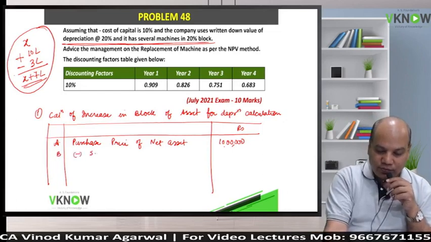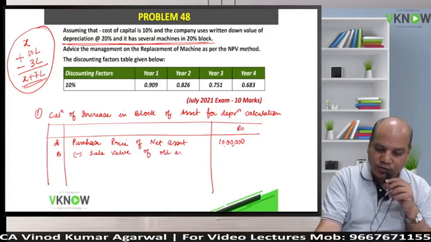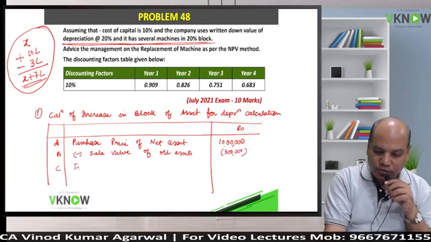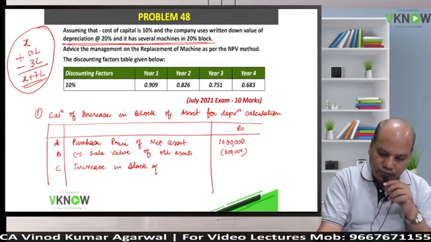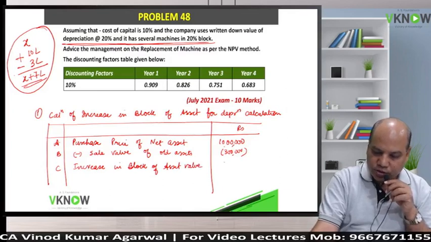Less sale value of old asset, 3 lakh. Increase in block of asset value. Block of assets are assets which are subject to the same rate of depreciation, which is equal to 7 lakh. A minus B.